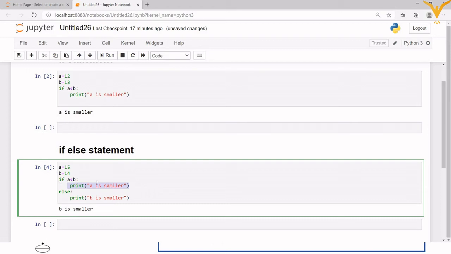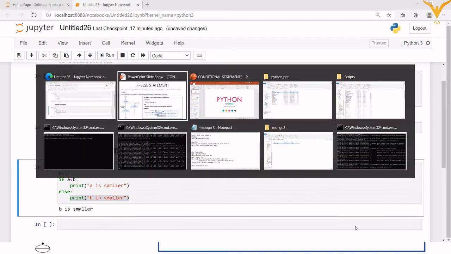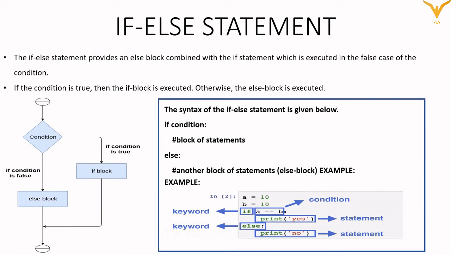What it will do? It will skip this if block and it will go in the else block, and whatever statements I have written inside the else block, that particular statement will be executed. Okay, so this is how the if else statement works. Okay, I hope you have understood this.